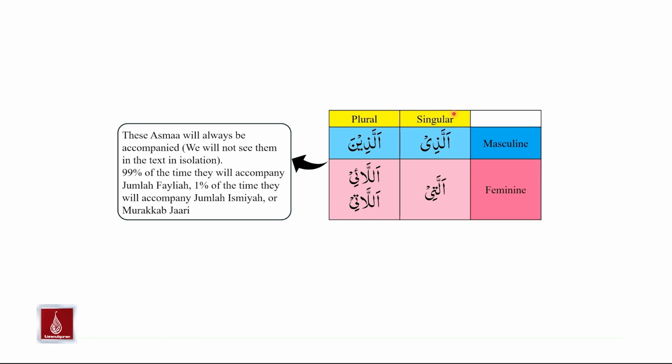Please note that the relative pronouns allazi, allazina, allati, allai, and allati, these asma will always be accompanied, meaning that we will not see these asma in isolation in the Arabic text. 99% of the time they will accompany jumla fe'liya, which inshallah we will be studying in the upcoming sections. And 1% of the time they will accompany jumla ismiya or murakkab jari. Again, these relative pronouns will not be seen in isolation in the Arabic text. They will always be accompanied.